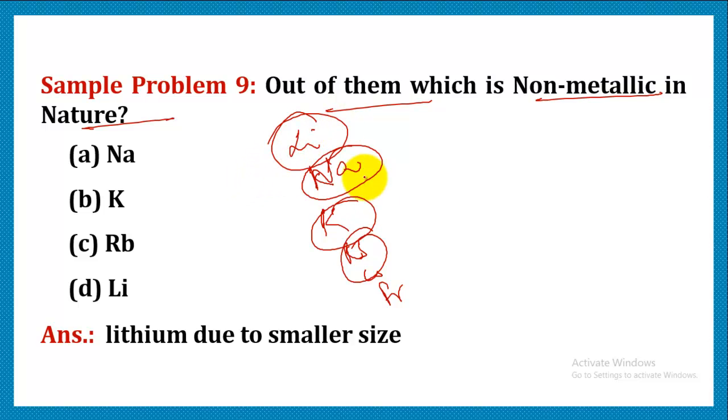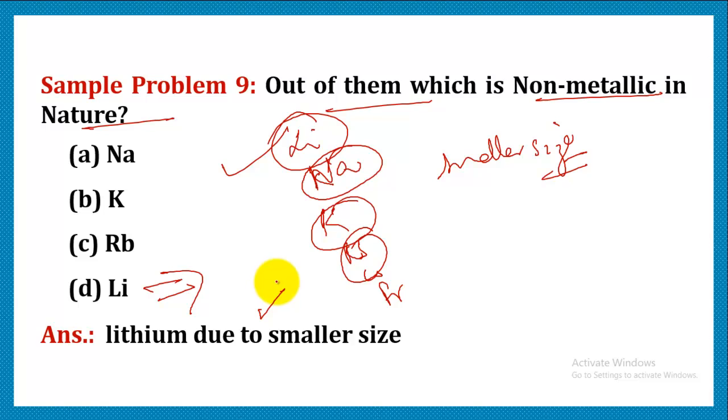Out of them, the one which possesses the smaller size will be much closer to non-metallic character. So which is going to possess the smaller size? Obviously the element which is placed at the top. That means lithium is the smallest of all the elements given in the options. Due to its smaller size, it is placed above. Therefore, it possesses the least metallic character.